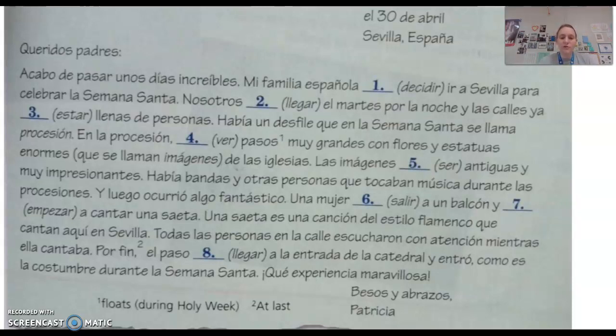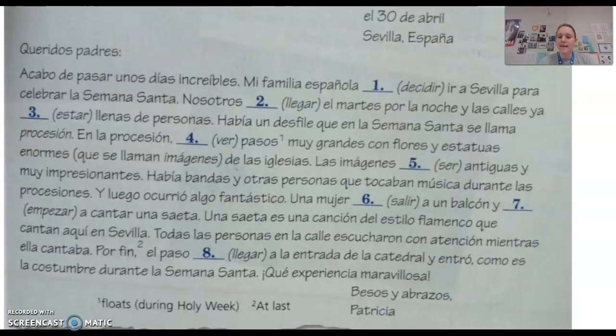En la procesión vimos pasos muy grandes con flores y estatuas enormes que se llaman imágenes de la iglesia. In the procession, in the parade, we saw floats. So if we see this little one, that tells us floats. Really big with flowers and enormous statues that are called imágenes from the churches.